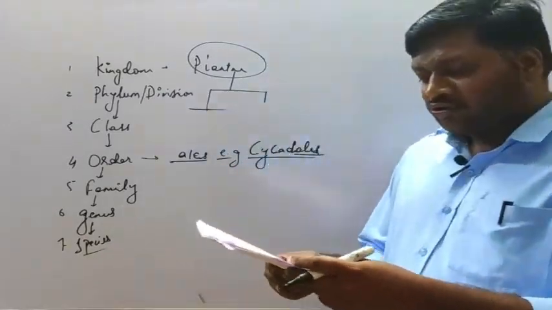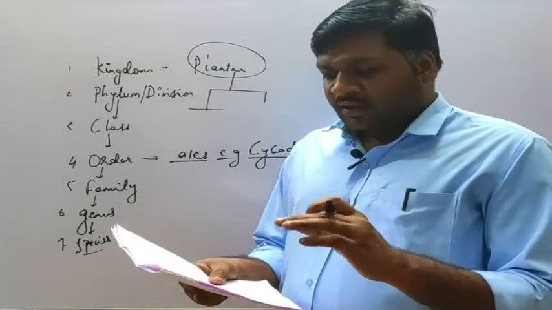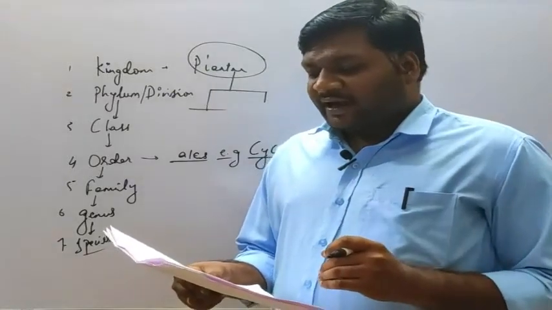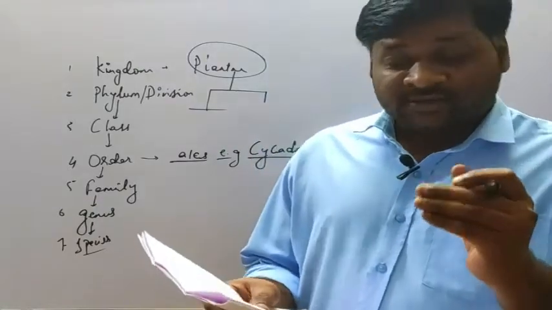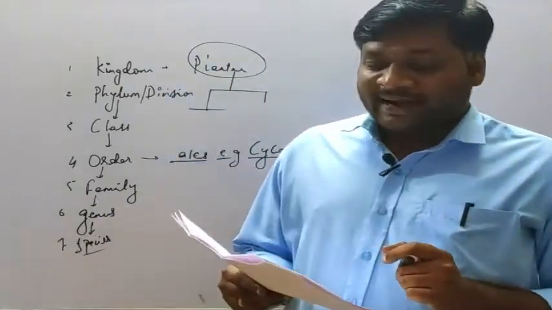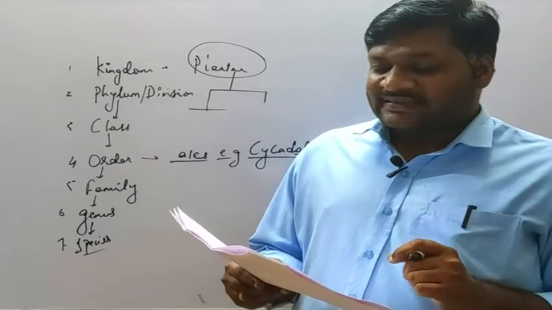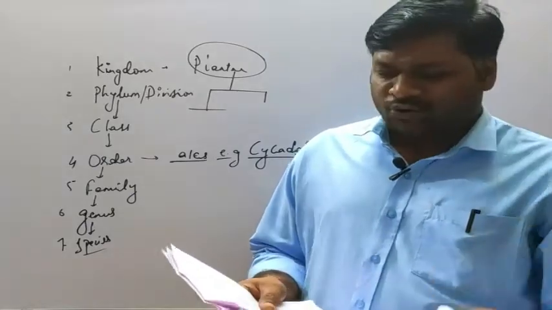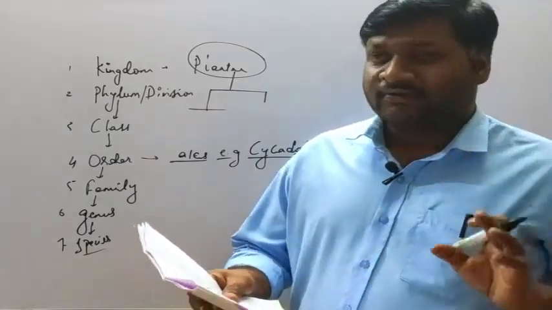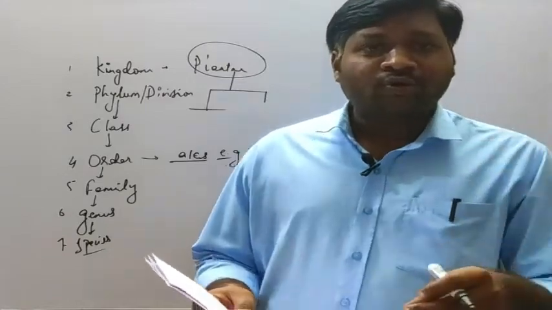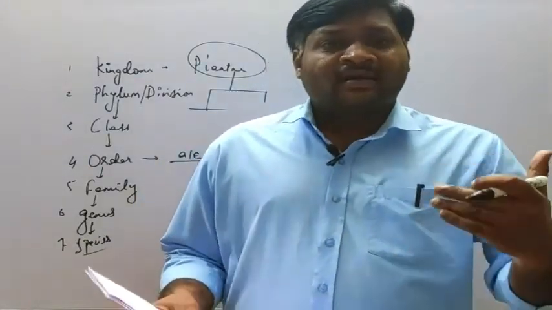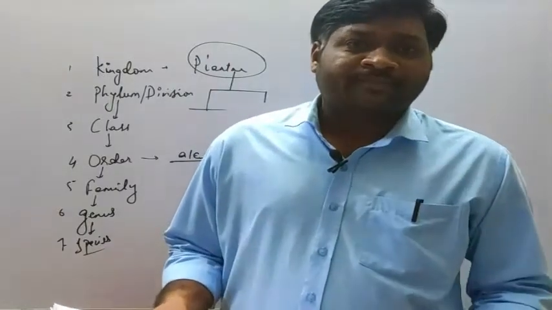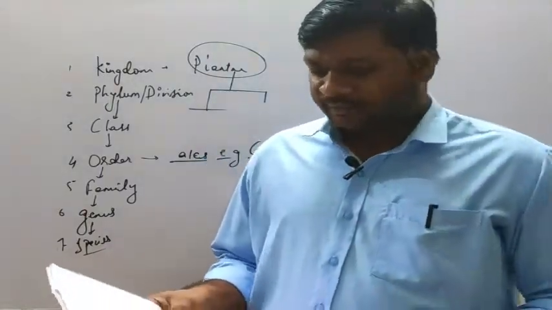Now next we are moving to question number 85. Which of the following statements regarding growth is incorrect? So we have to consider which is the incorrect one. In plants, growth by cell division is seen only up to a certain age. No, it is incorrect. This is the incorrect one. As I told you, it is not only up to a certain age. In plants, it keeps increasing by getting nutrition. In animals, it is up to a certain age.